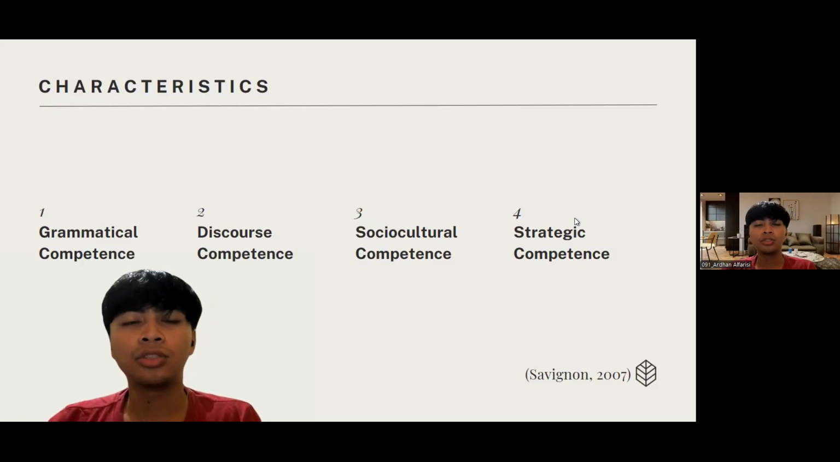The next is socio-cultural competence. It is the understanding of the social context, roles, and cultural appropriateness of the language used. And lastly is strategic competence. CLT values the ability to keep the communication channel open even when linguistic knowledge is imperfect.